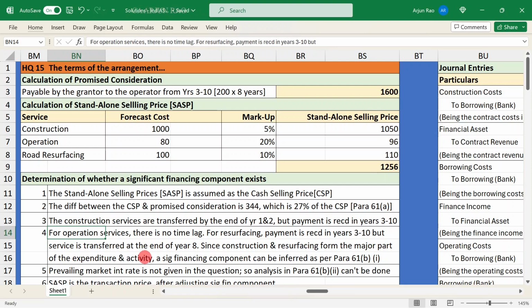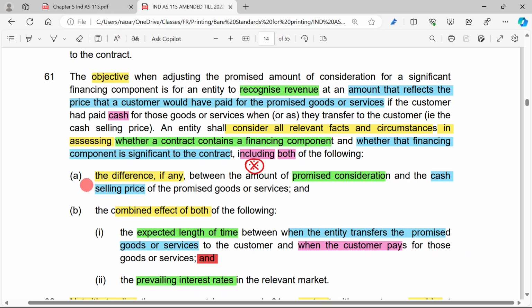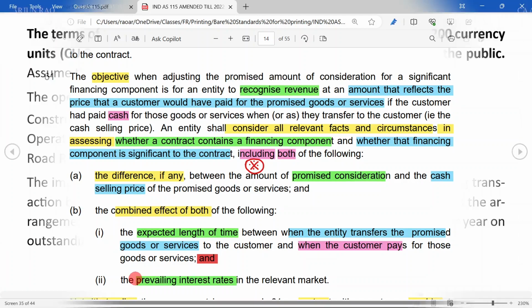So therefore, as per para 61A and para 61B clause 1, we can conclude that there is a significant financing component. Prevailing market rate is not given, so we can't use that for our analysis.